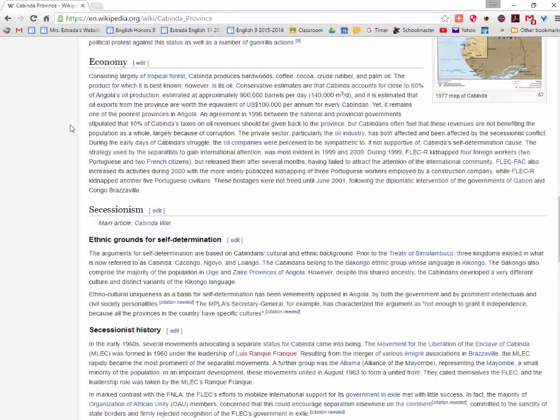After looking at the issues that concern this cultural group, though, it looks like a richer topic for them to explore is about the Cabindans wanting to form their own country. And you'll notice here that despite the fact that they're related to other people in the province, the Cabindans developed a very distinct culture and distinct variants of the Kikongo language. It goes on to talk about how their cultural distinctness is one of their arguments that they should have their own country. Self-determination basically means they want their own country, they want to be able to govern themselves.